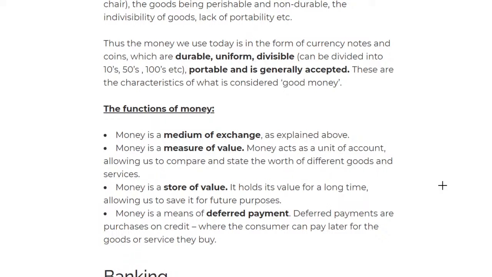So: medium of exchange, measure of value, store of value, deferred payment. Keep repeating it, and if you keep saying it, you also understand. You need to know these functions and these characteristics.